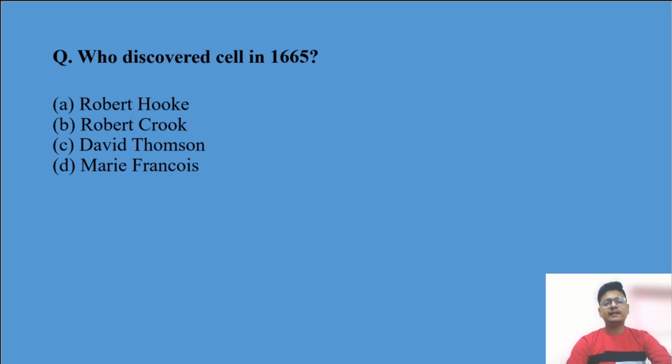Now, who discovered the cell in 1665? I have told you many times. Now, tell me about this. Okay students, will you tell me? The answer will be Robert Hooke, or Robert Crook, because these two will be neglected. I never told about these two things. I told about Robert, but in Robert also, Robert Hooke is the correct answer. Option A is the correct answer.